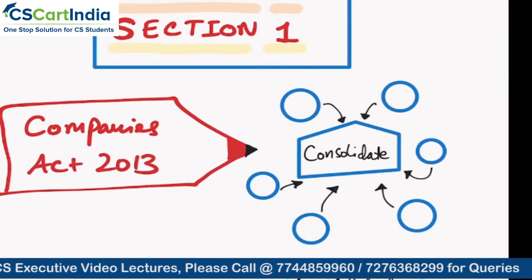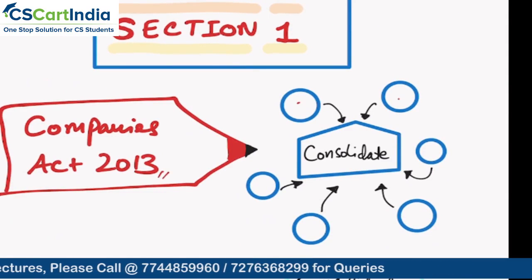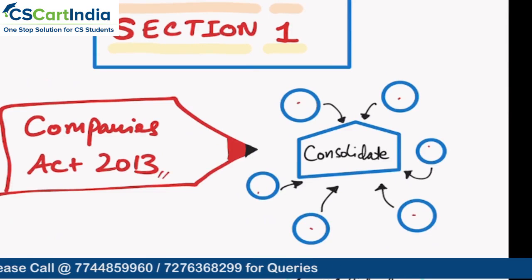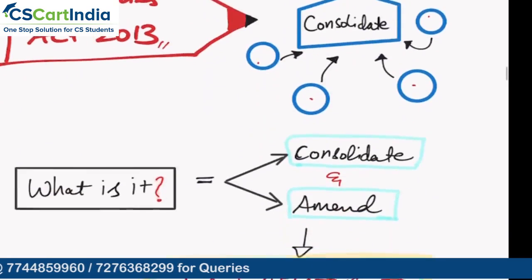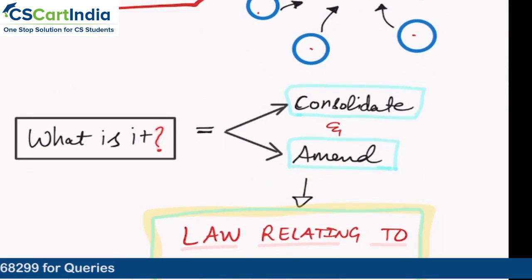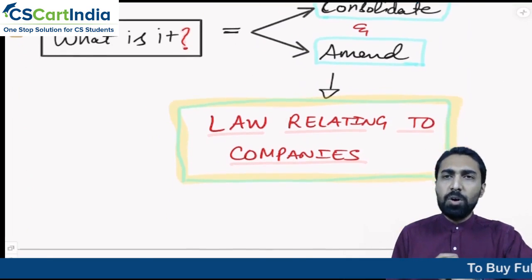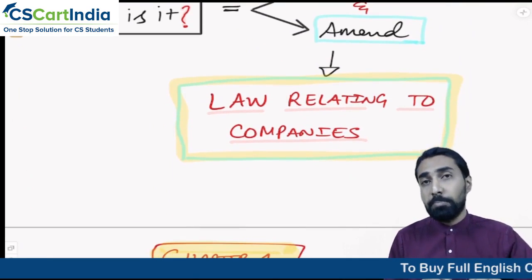So section number 1, when we look at it here, what does it do? It basically says that the Companies Act 2013 is consolidating different company laws, all the different company laws together. So what is the Companies Act of 2013? It is an act to consolidate and amend law relating to companies. What do you mean by consolidate and amend law relating to companies?